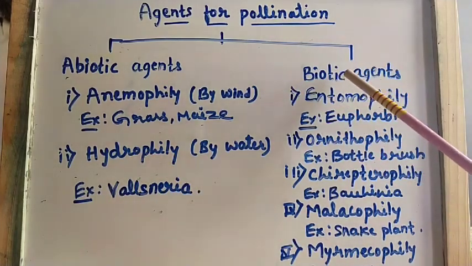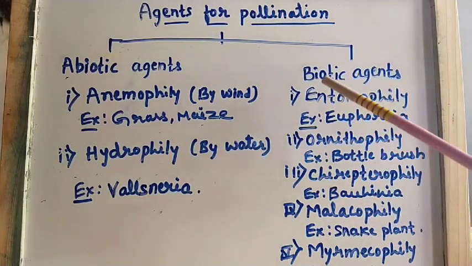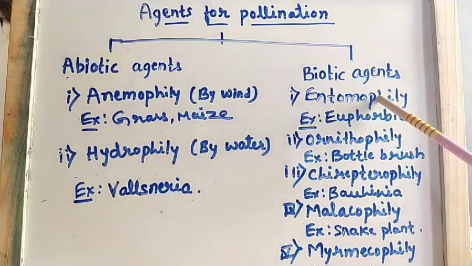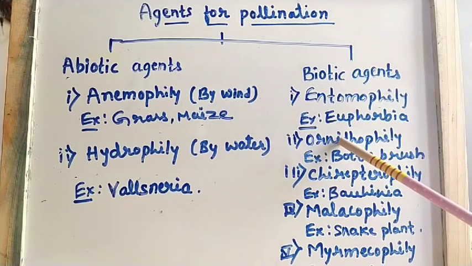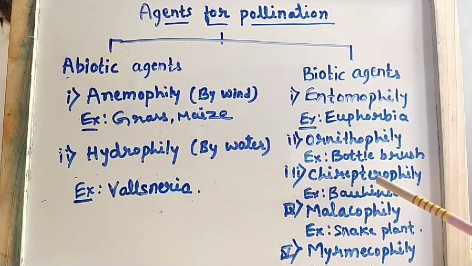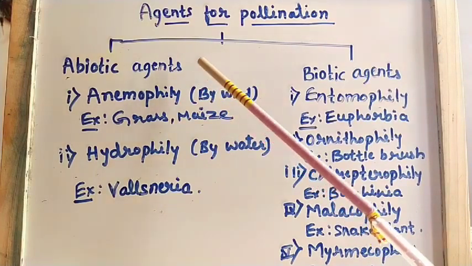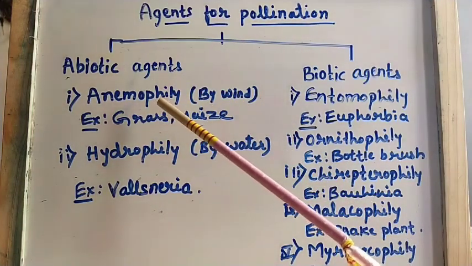In biotic agents, we have five different types. What are they? The first is entomophily, the second is ornithophily, the third is chiropterophily, the fourth is malacophily, and the fifth is myrmecophily. So five types are present in biotic agents. Let me discuss them one by one. The very first one is anemophily.